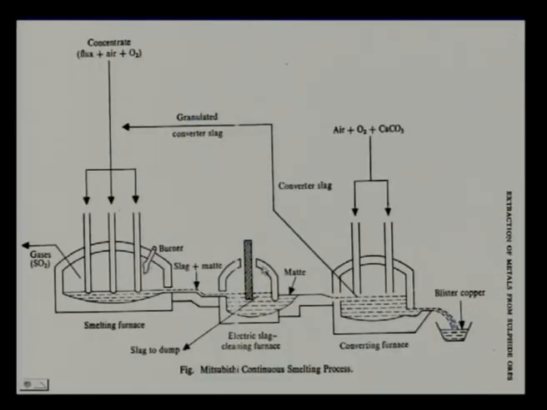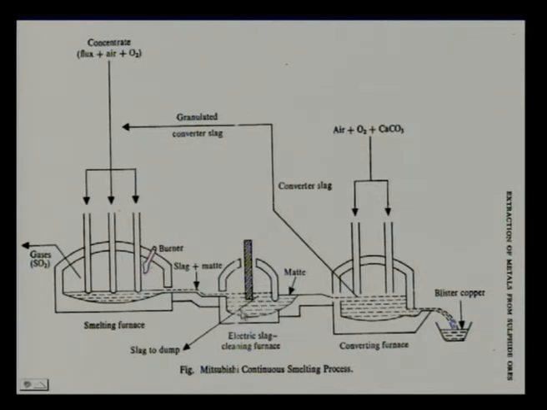And there is a baffle here, you see, which dips into the liquid, which means only the matte can go from the bottom to the other end, but the slag gets stuck here. Slag floats on top, the slag cannot go that way. There is a porthole through which slag would come out for dumping. So, this intermediate step is to ensure that copper losses in the slag are minimized, and the slag is not allowed to flow to the next chamber because of the baffle, and is taken out.